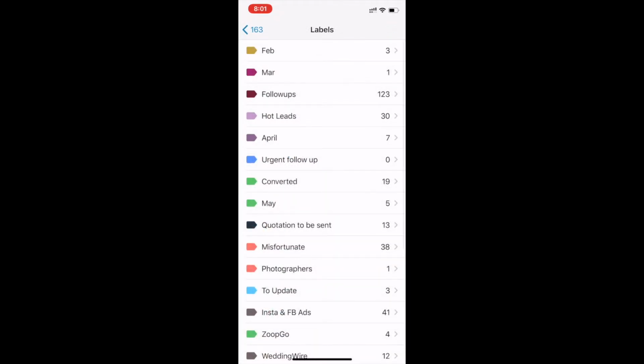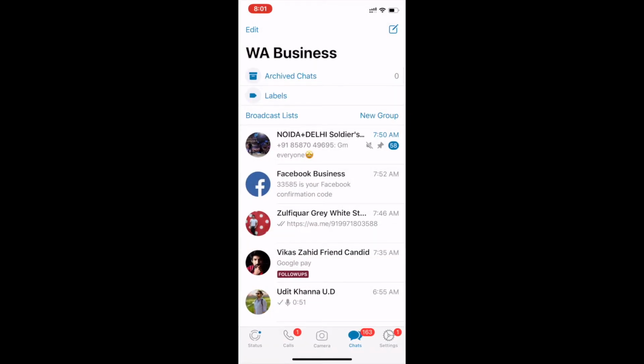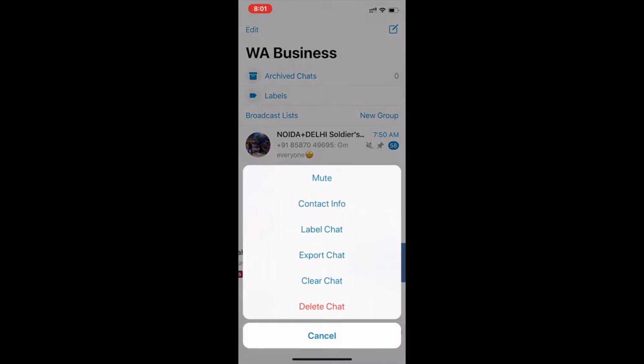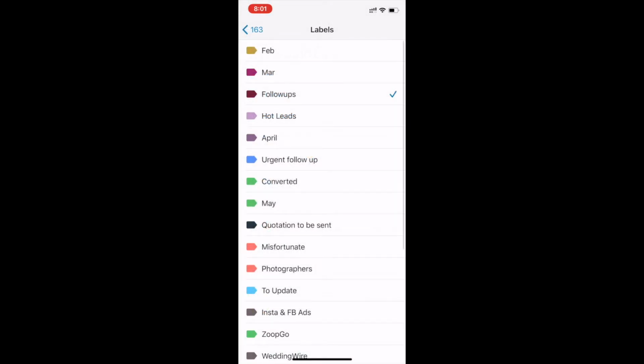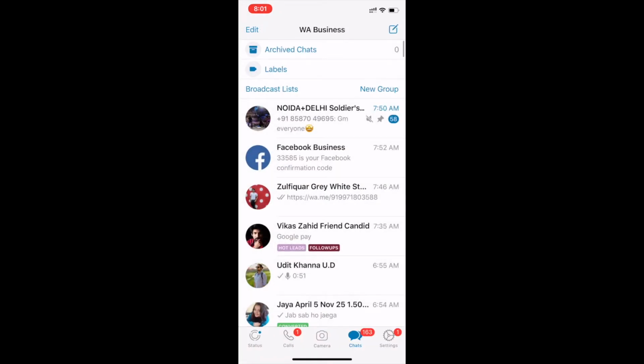Now the beauty of WhatsApp Business is that you can give more than two to three labels to one person. Suppose you want to add one more label to this person, just hot lead. If this client is hot and there are very high chances of getting converted, you can label it as hot lead. April: if the client has a wedding in the month of April, you can filter that. This is how you have to make use of it, so that you do not lose track of any client and you get the status of that particular person.